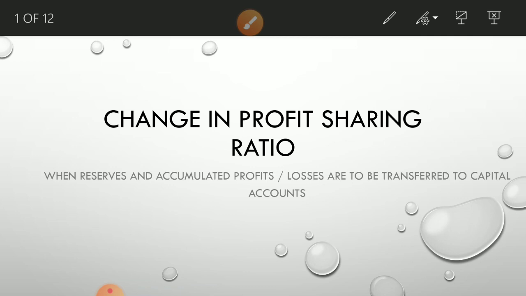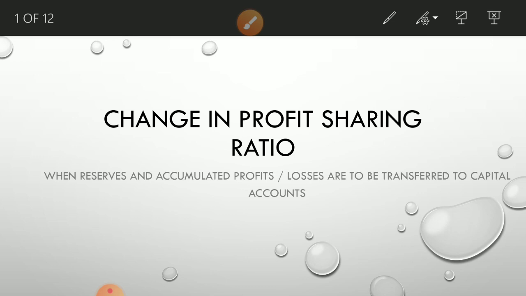Okay. So yesterday we discussed the treatment of goodwill and the treatment of accumulated profits and reserves. Here, as a subheading, I have written: when reserves and accumulated profits or losses are to be transferred to capital account.